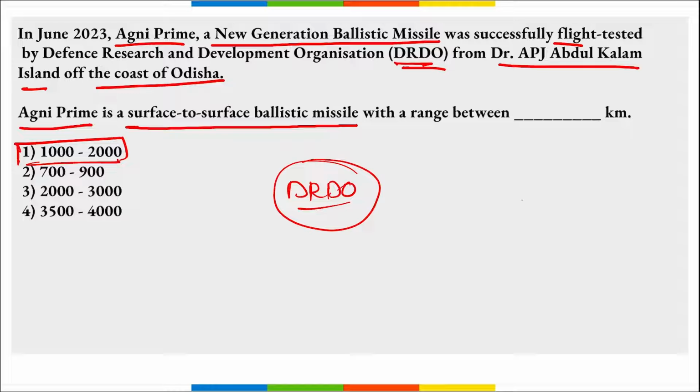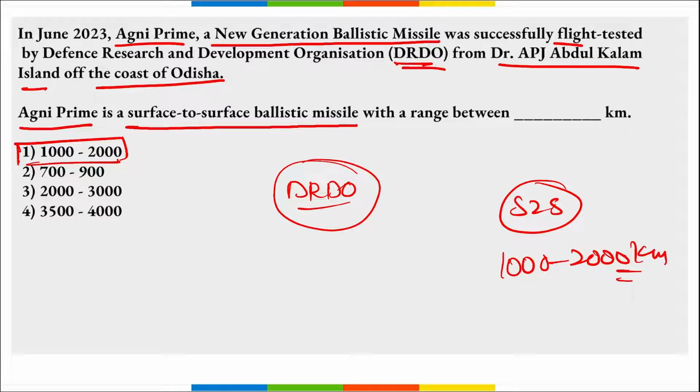And it is a two-stage solid propellant ballistic missile. It is a surface to surface missile. This is also important. A question can be asked: is it surface to air, air to air, or surface to surface? So it is a surface to surface ballistic missile with a range of 1000 to 2000 kilometers, right? And it was first tested in June 2021.